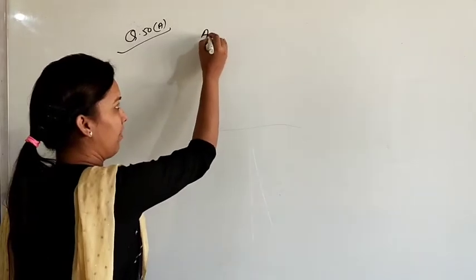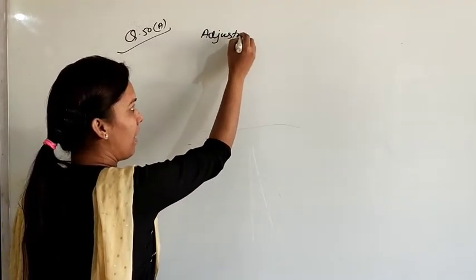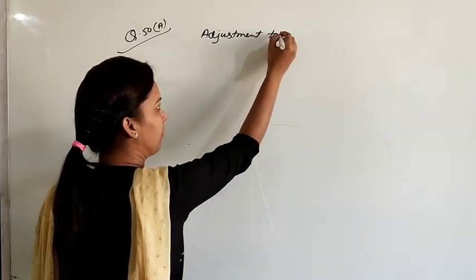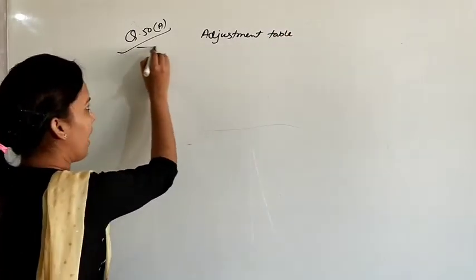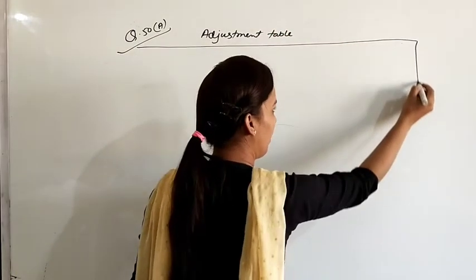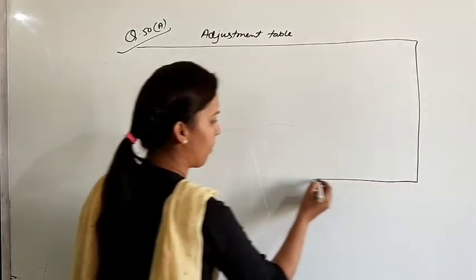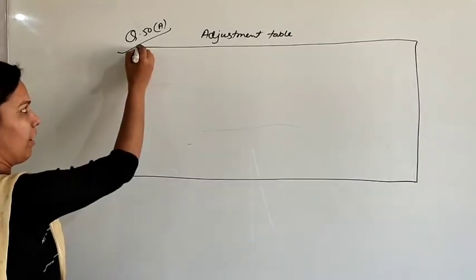So how will we rectify these mistakes? You are required to pass a journal entry on 10th April 2016, which will not affect the P&L account of the firm and at the same time will rectify the errors. First of all, the same way, prepare an adjustment table. With the help of this adjustment table, we can easily find the amount by which we should rectify.